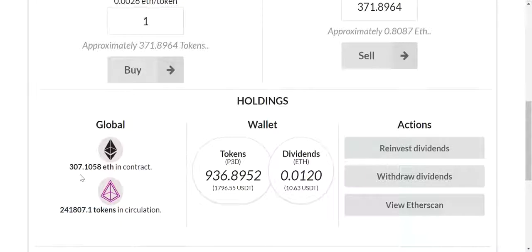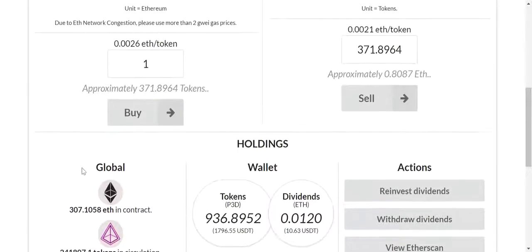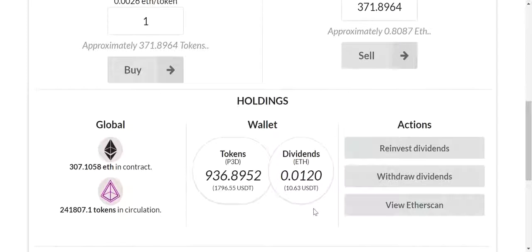So let's say, for example, someone has 7 ETH that they put in and they want to sell it. When they sell it, 10% of that sale will go in as dividends to me, since I'm holding tokens. So I'm going to earn from them selling, and if they want to buy back in, I'm going to earn from them buying back in. The way to earn here is to hold tokens, acquire more tokens, and earn dividends. You're earning Ether as dividends.